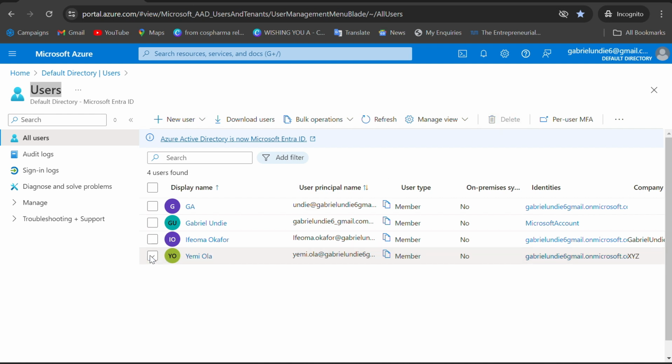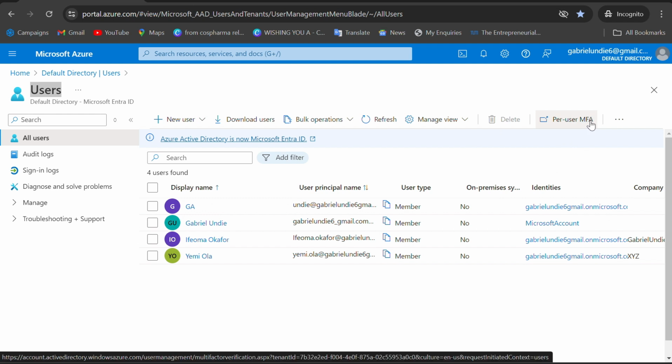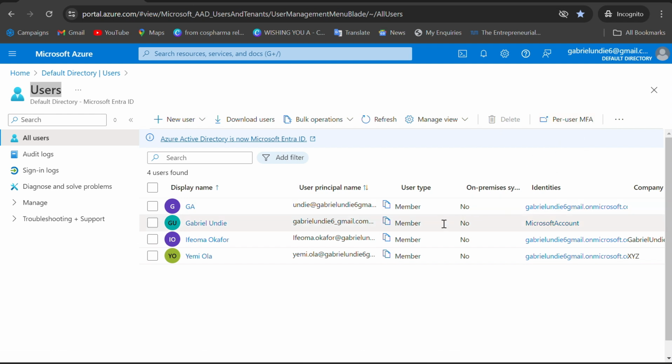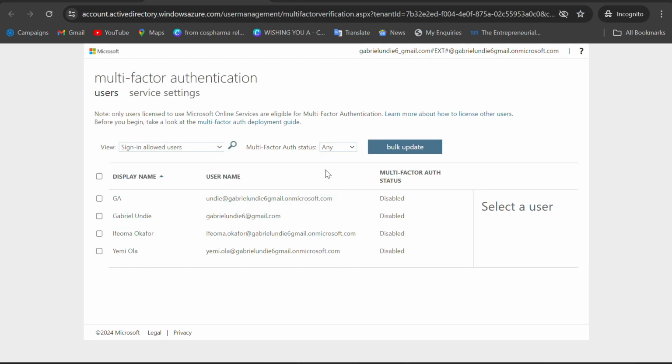Okay. And then the last button is for you to enable multi-factor authentication on the user. Take for instance, there is no multi-factor authentication enabled on any of these users. So when you click here, multi-factor authentication, you are going to see all the users, and you can see the multi-factor authentication status on all of these users are disabled.